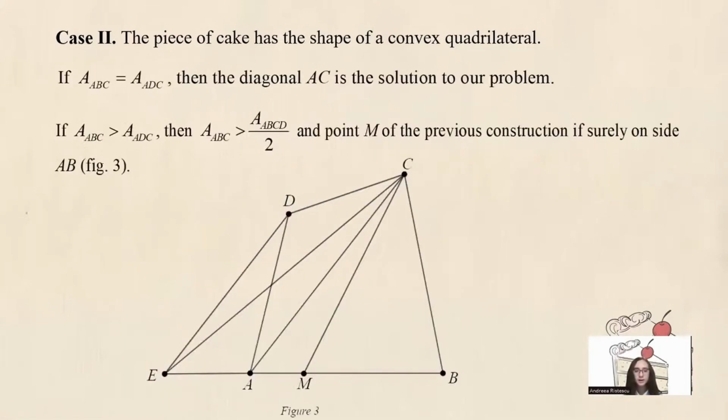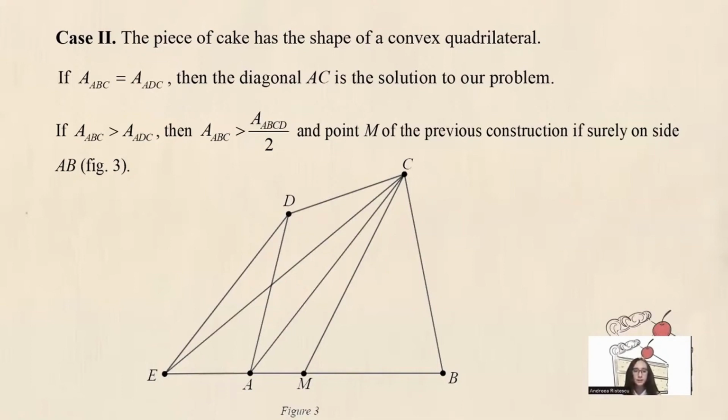Now, I will show you how we can solve the problem of splitting any convex quadrilateral shaped cake in two pieces of equal area using the result presented by my colleague Andrei. So whatever convex quadrilateral ABCD is, one of the triangles separated by diagonal AC, namely ABC or ADC, has an area greater than or equal to the area of the other one. If triangles ABC and ADC have equal areas, then diagonal AC splits the cake into pieces of equal area, so AC is the solution to our problem in this case.